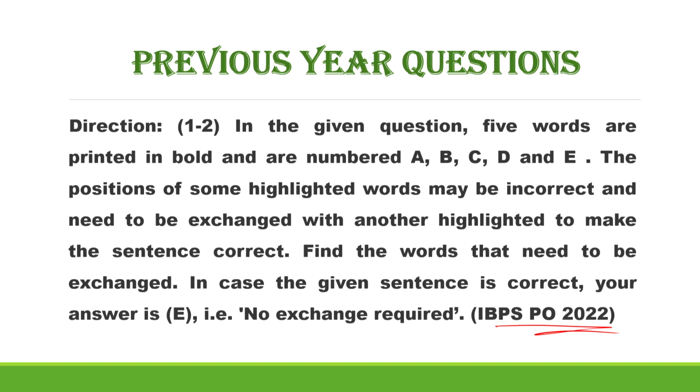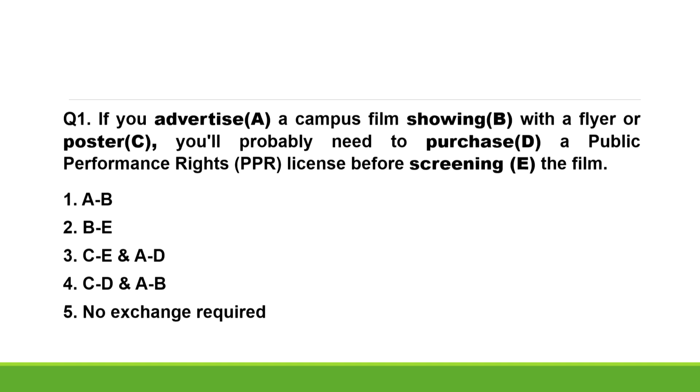Let me first read out the instructions given. In the given question, 5 words are printed in bold and are numbered A, B, C, D and E. The positions of some highlighted words may be incorrect and need to be exchanged with another highlighted word to make the sentence correct. Find the words that need to be exchanged. In case the given sentence is correct, your answer is E, that is, no exchange required. Fine. So, start solving.